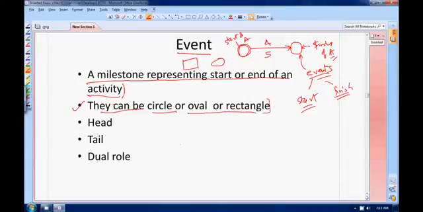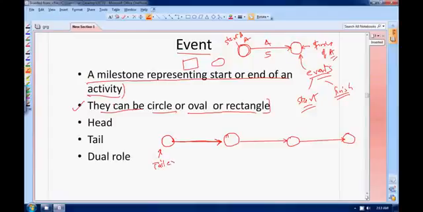Now I want to show you something. Suppose you are having something like this. Suppose you are having one event here, another here, another here, and another here. This is your arrow, so this is the tail of the arrow. So this event is called your tail event. And this event is called your head event, for this activity X. Is it okay?